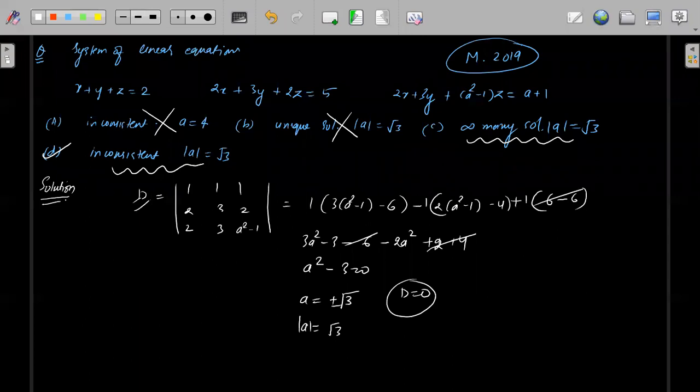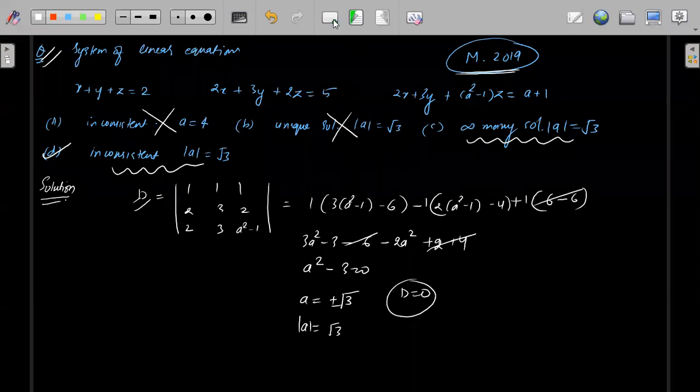Okay, fine. So similar questions will be asked if they are asking to solve a system of linear equations. Generally they will give homogeneous equations and ask about non-trivial solutions. So remember, for a homogeneous equation, a non-trivial solution means D is equal to 0. Sometimes they will give this one also. This was asked in Mains 2019. Simple question: you just find the value of D, and D is not equal to 0 for a consistent or unique solution. If not, then okay.